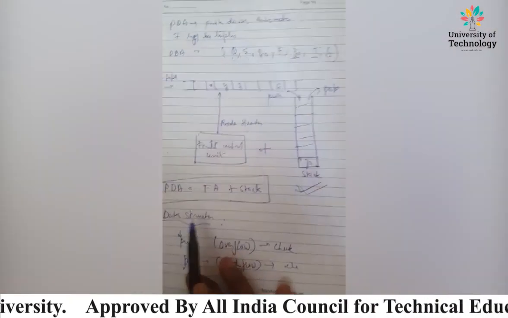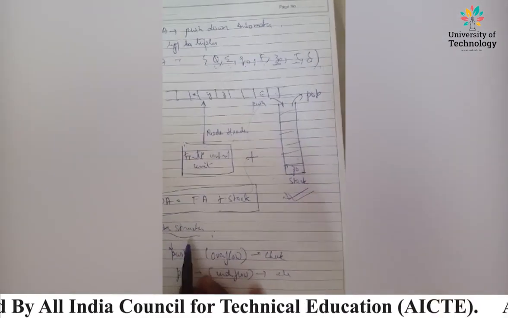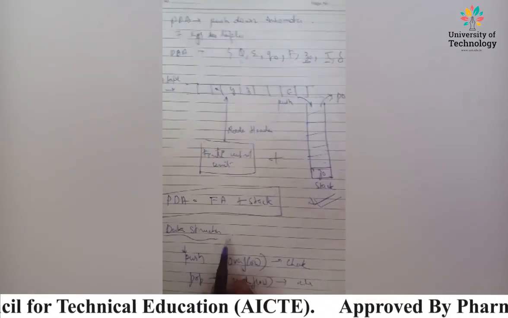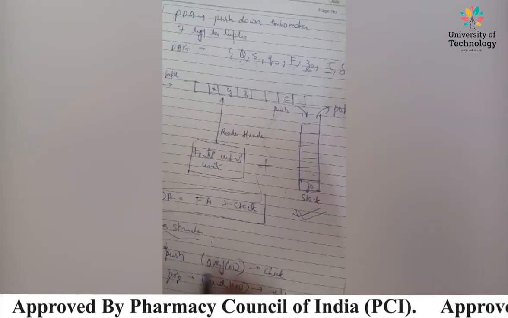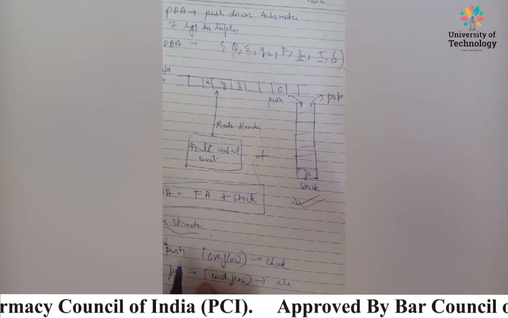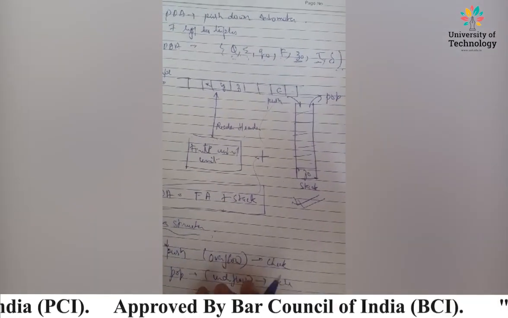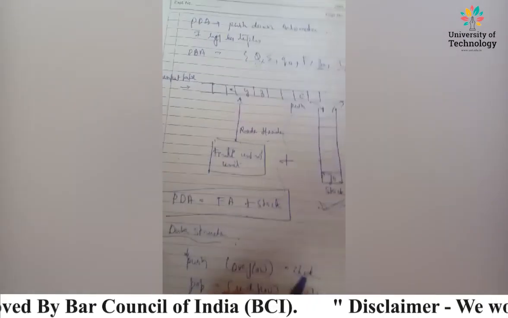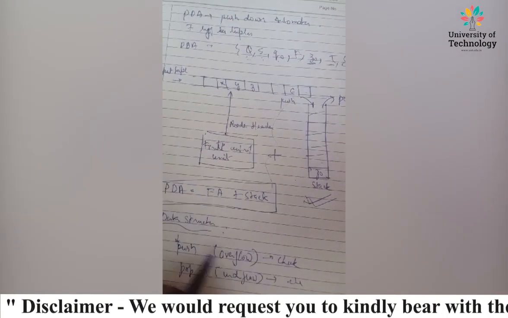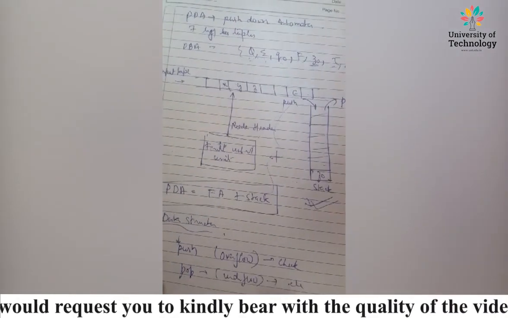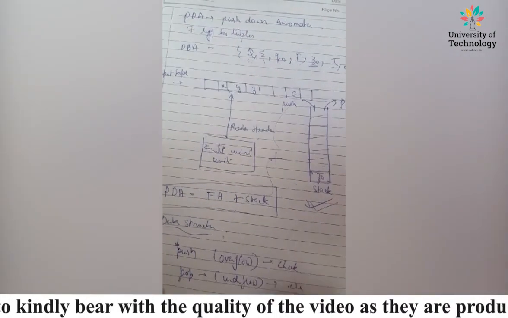So what is the use of data structure? Data structure is used to manage memory. Then in case of stack, we have push and pop, right? Before pushing any data or string inside it, we check whether there is availability to keep that data or not. That is overflow. And when you want to pop certain strings, we check the underflow condition. Now what is the underflow condition?